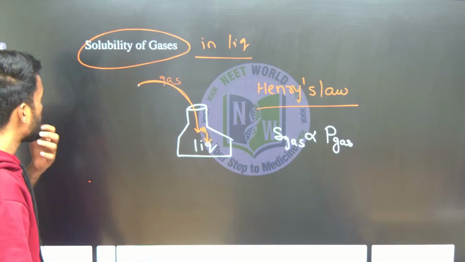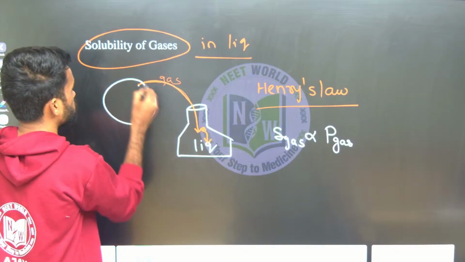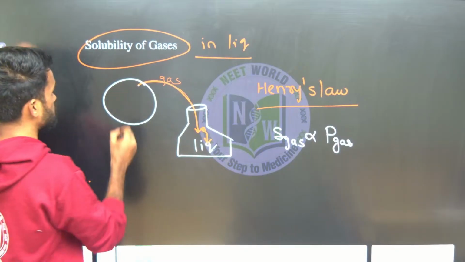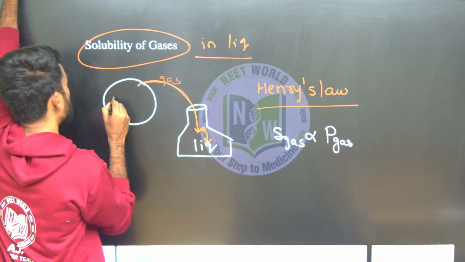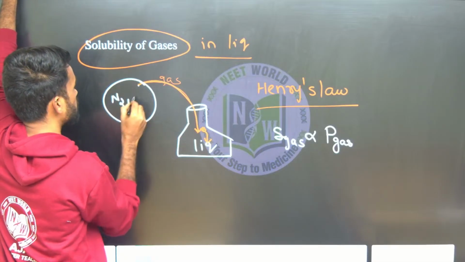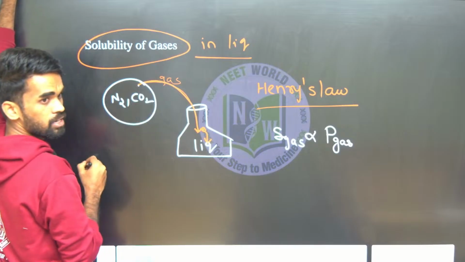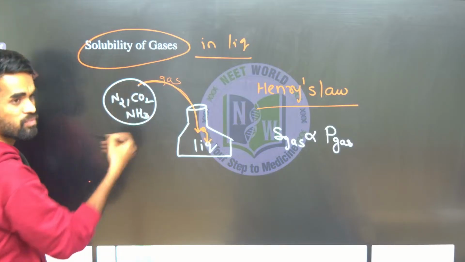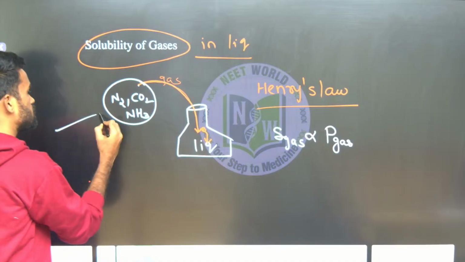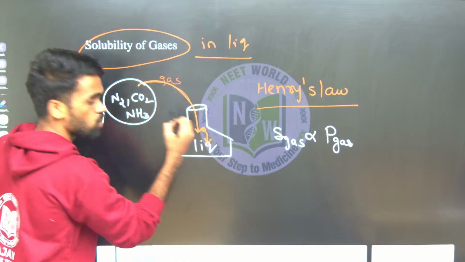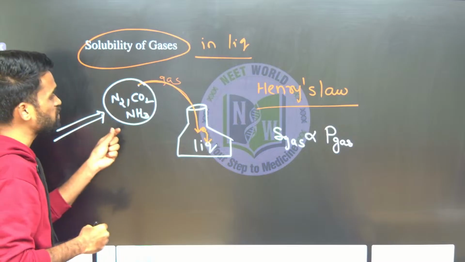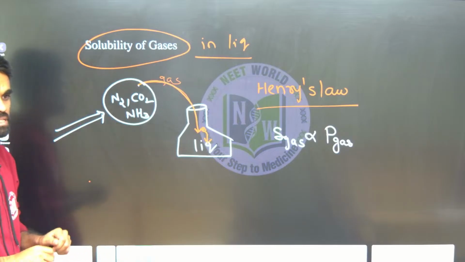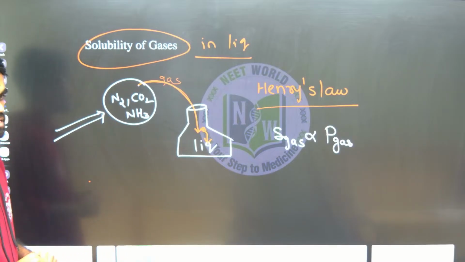For example, I have a mixture of gases here. Say N2 gas is there, CO2 gas is there, and along with this ammonia gas is there. This is a mixture of gases. Now I am forcing these gases to dissolve in this water. So which gas will have more solubility? Tell me first. This is a basic understanding.